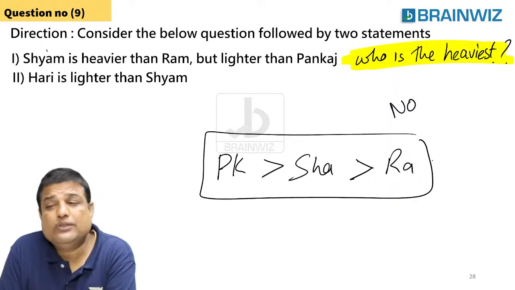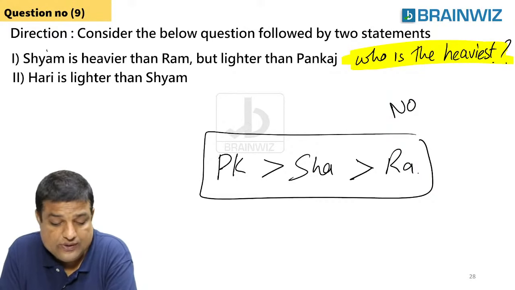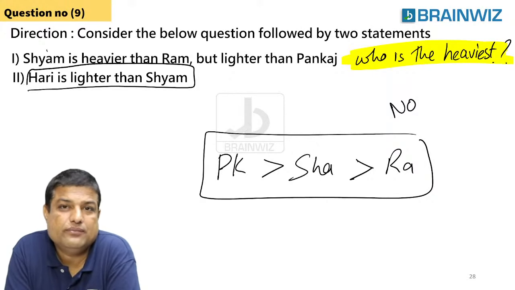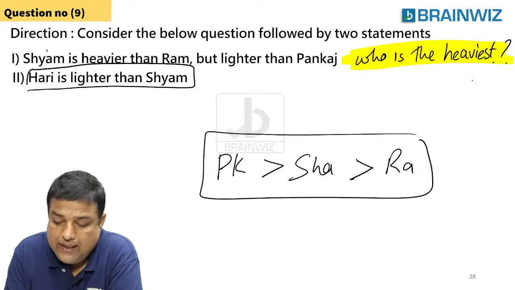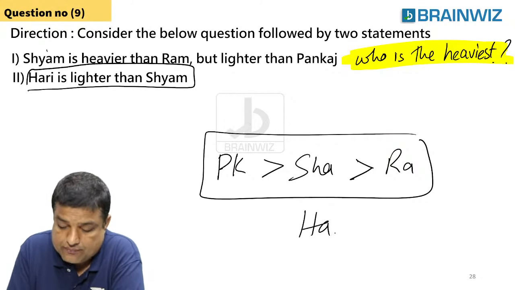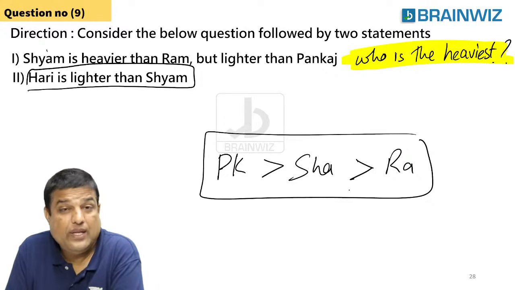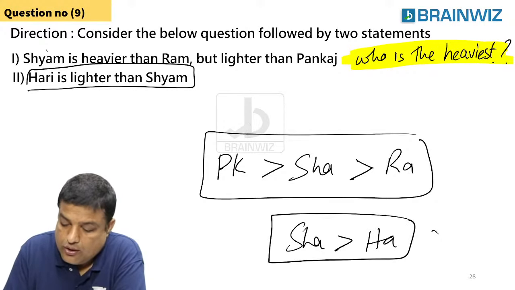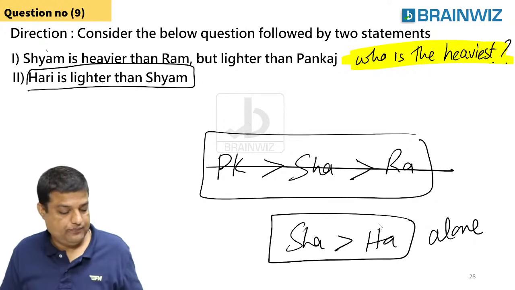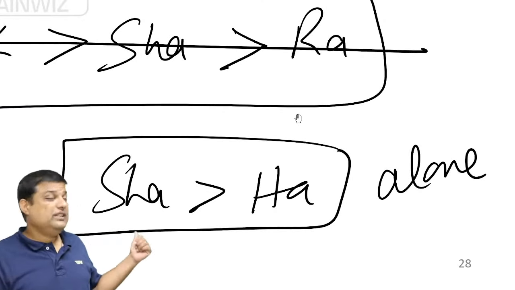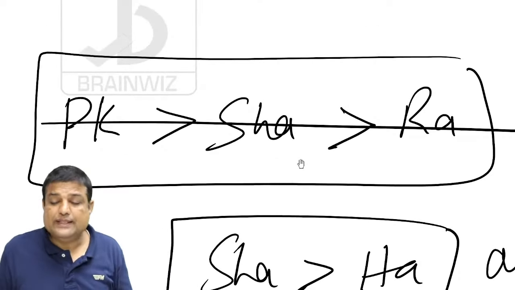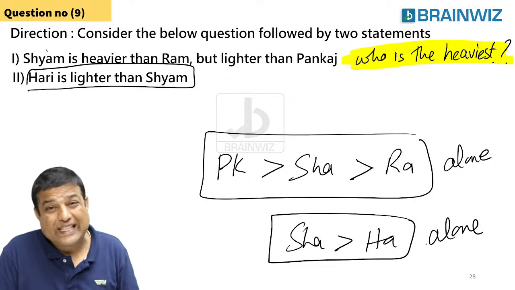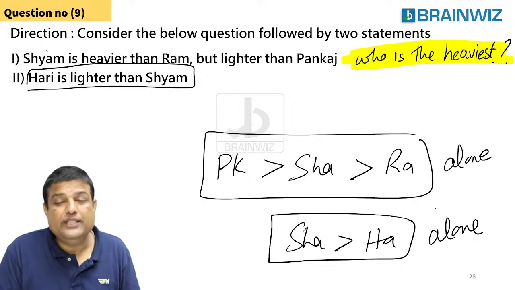Clear? Now, if you use the second statement, everybody, what's the second statement? Hari is lighter than Sham. Hari is lighter than Sham. Check it out. Hari is lighter than Sham means Hari might be here. Sorry, I mean to say Hari is lighter than Sham. Using this alone, can you answer? Using this alone, I cannot answer. Do you think using this alone you can answer? No, I cannot answer using it alone. So what is my duty? I'll try to club these 2 statements.